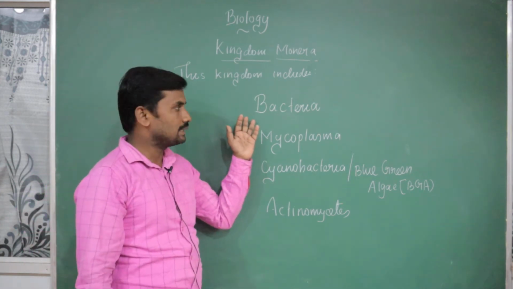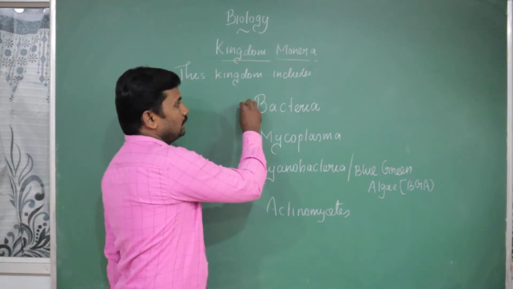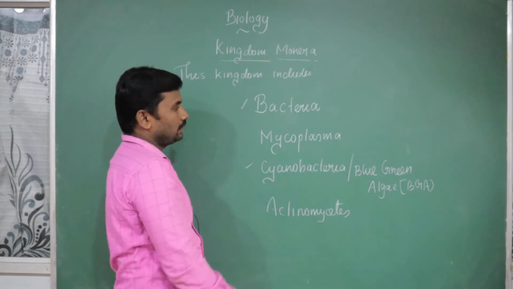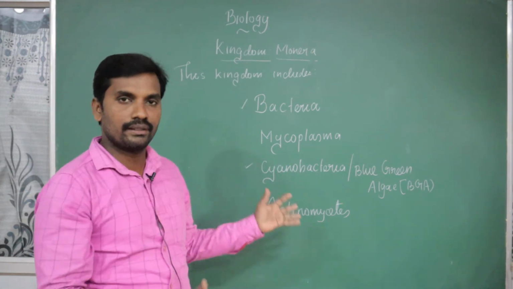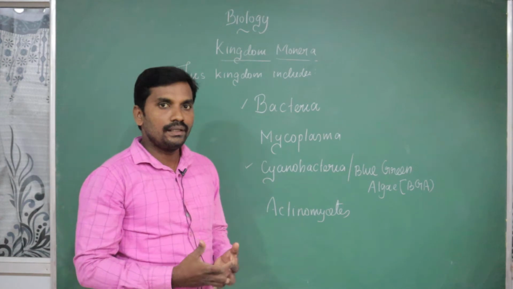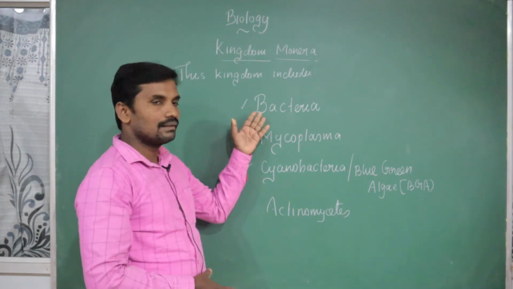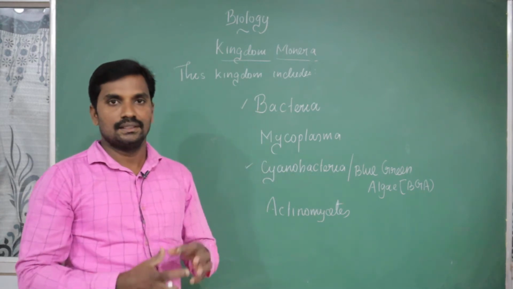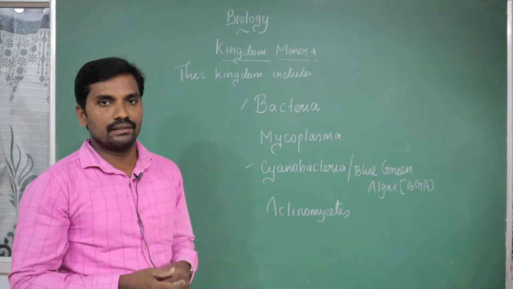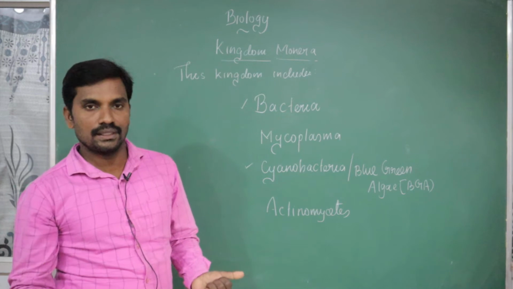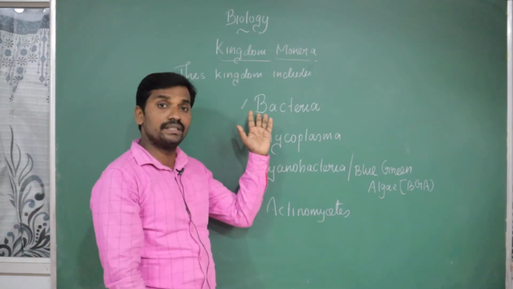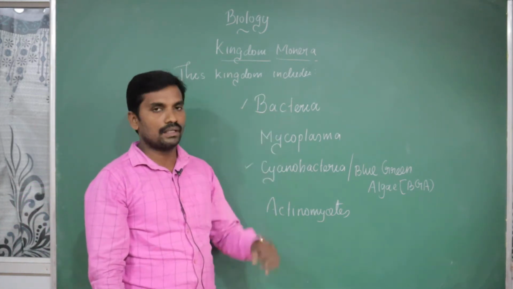In the lower class, specifically 11th standard, we have already studied that bacteria and cyanobacteria belong to kingdom Monera. But here we are going to see the complete details, the characteristic features, the structure of cells, what kind of different functions, merits as well as demerits, everything, concentrating specifically on the bacteria.